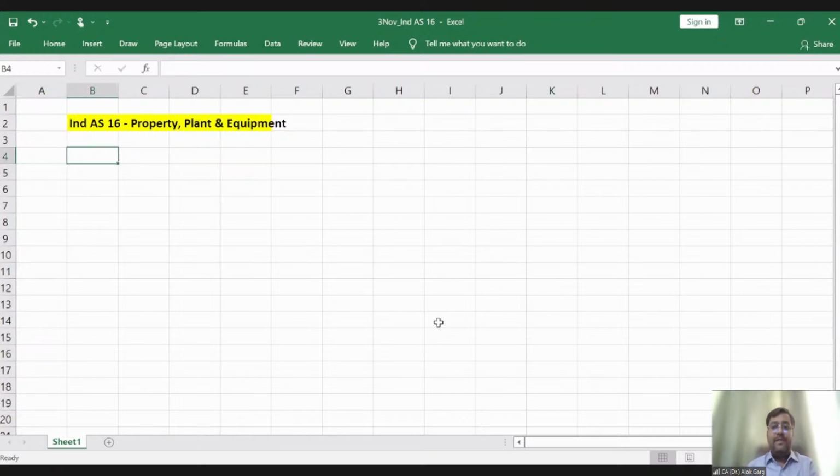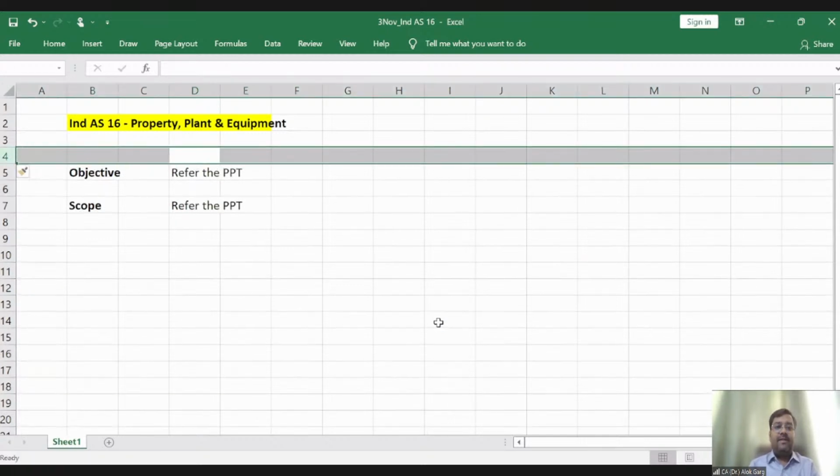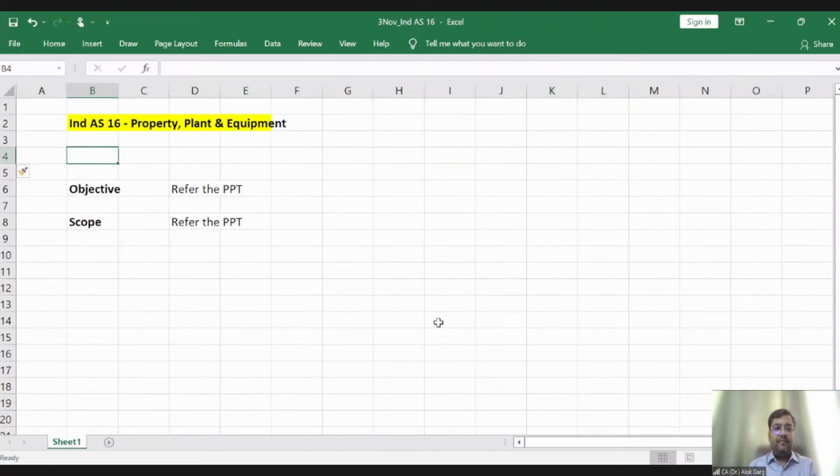Friends, the objective we have discussed, the scope we have discussed, right? For objective and for scope, you have to refer to the PPT. The agenda we have discussed for this standard, right?